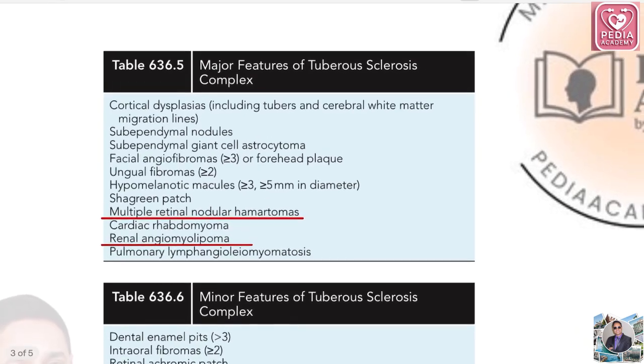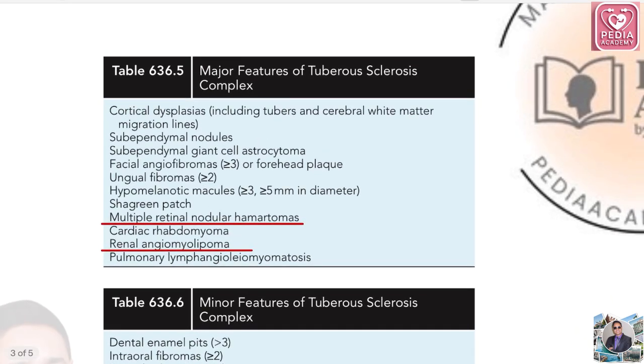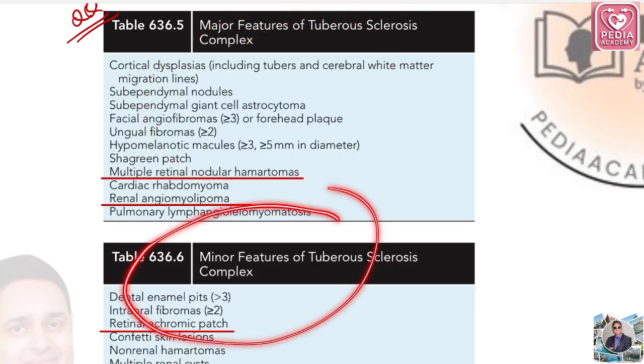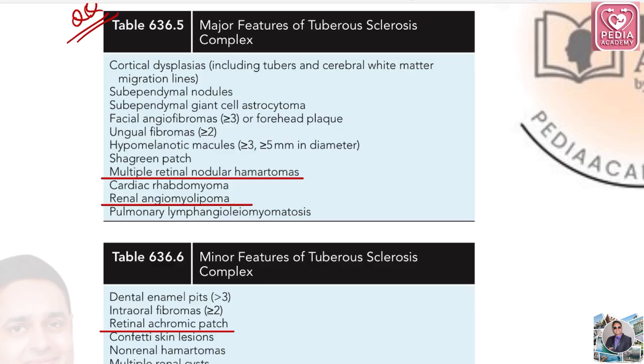This table is very important because it is relatively simple and many questions have been asked from it. Everybody knows tuberous sclerosis, major features and minor features. Okay, so there are certain major features of tuberous sclerosis complex. Certain features are minor features. Okay, so we'll focus first on minor features because these are very few.